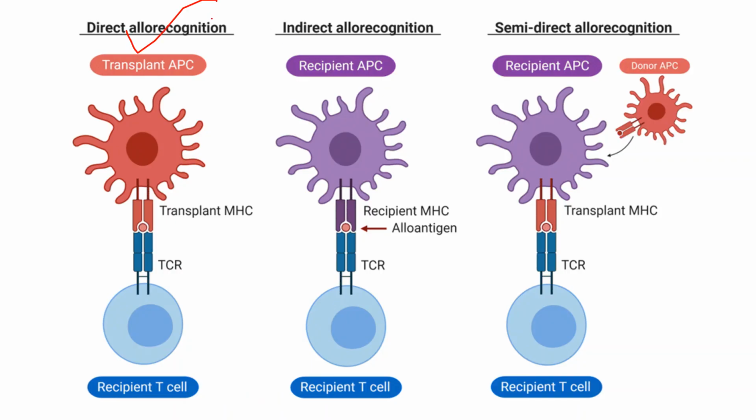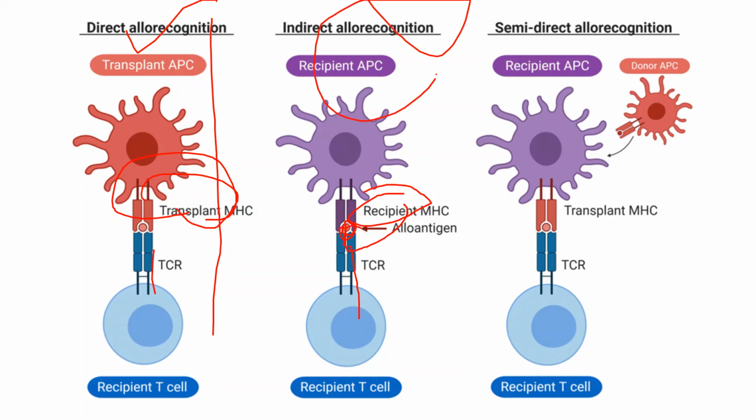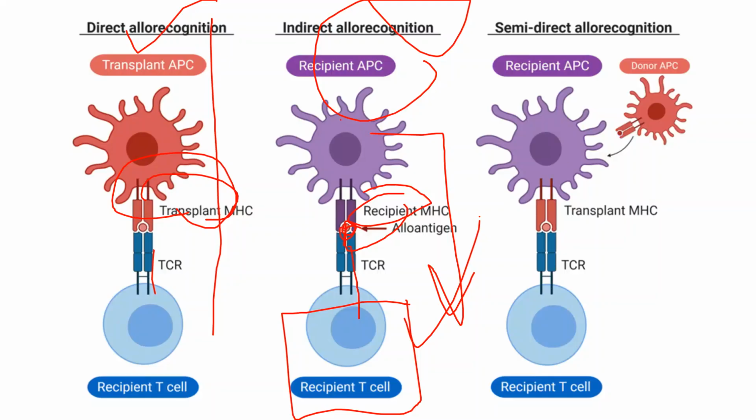One is direct, where the T cell directly binds with the intact donor MHC. In indirect allorecognition, instead of intact MHC, there is allo antigen, so that the body will not recognize it as a different tissue and can accept it. But in case of rejection, chronic symptoms will happen.